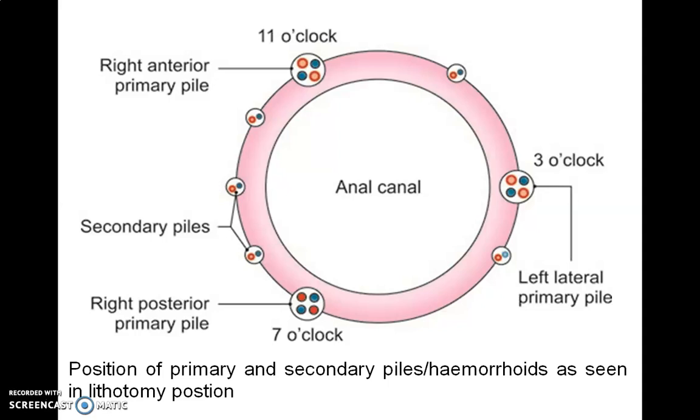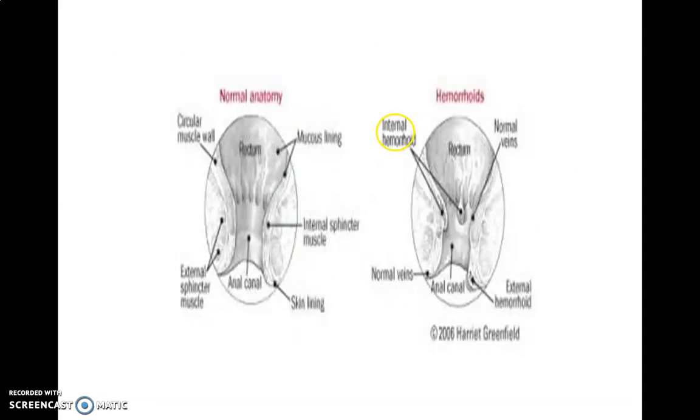Initially they are confined within the anal canal, that is the first degree. If they enlarge and prolapse during defecation, it is second degree. And finally, if it remains prolapsed, it is called third degree. This is the internal hemorrhoid which is prolapsed: first degree, second degree, or third degree which remains prolapsed.